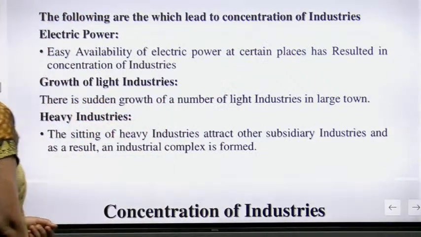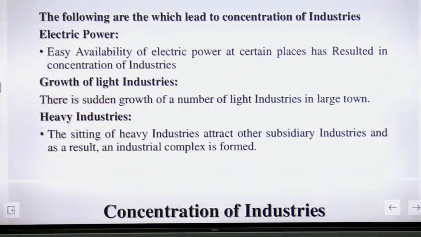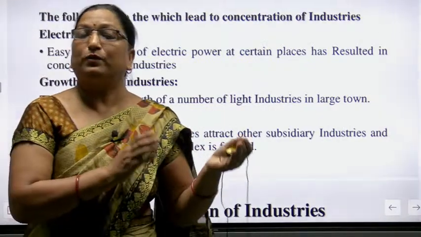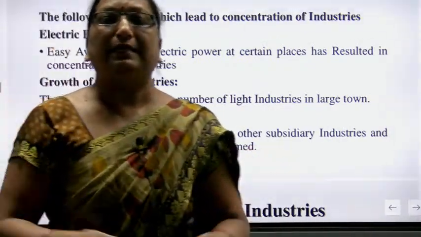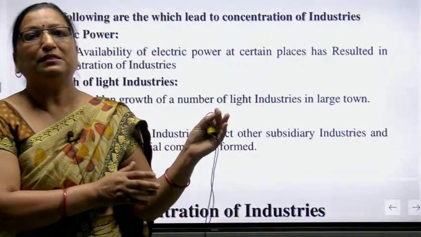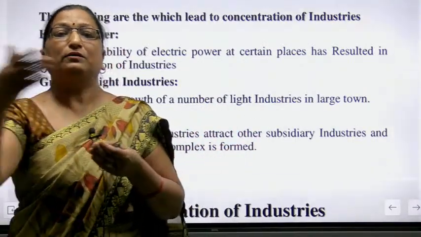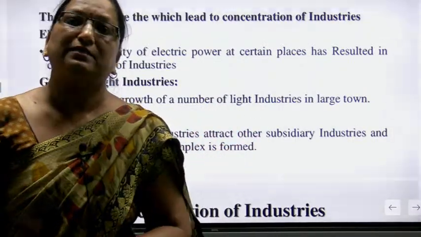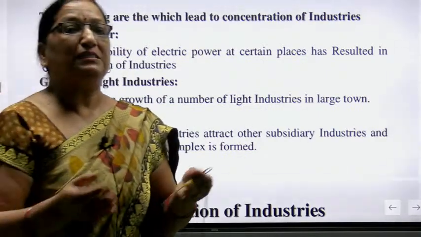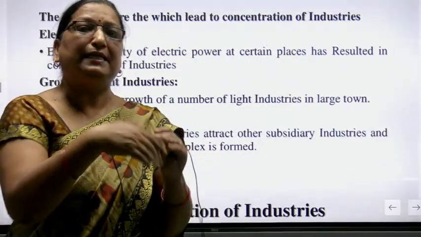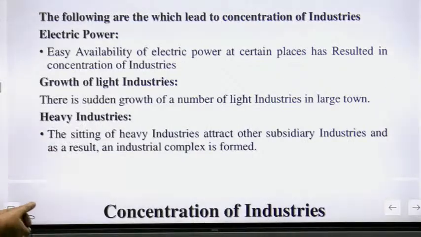So it's very important. Now, if you are talking about the growth of light industries, there is a sudden growth in the number of light industries in large towns where the heavy industries were there. Suppose Tata Iron and Steel industry was established in our town, then around it many smaller industries also develop, for example tire making, related to that industry.